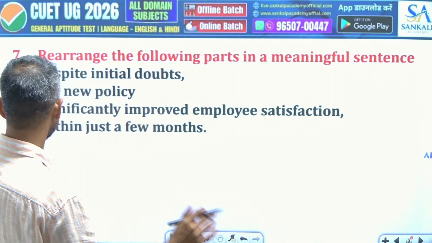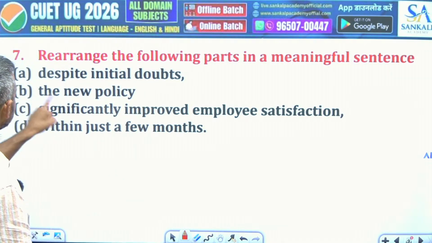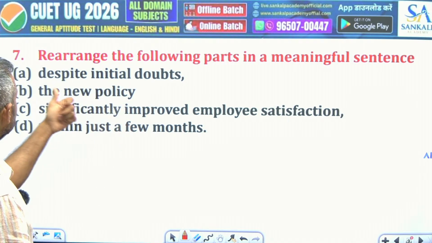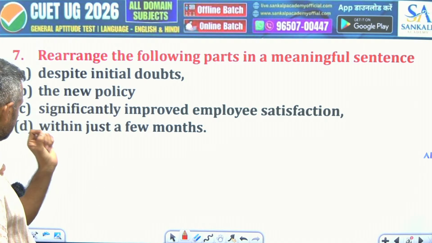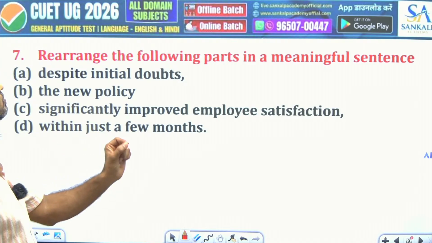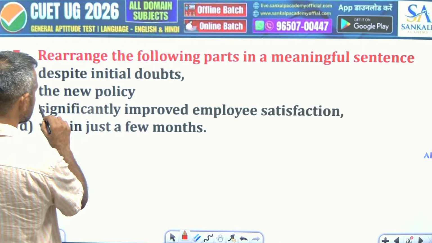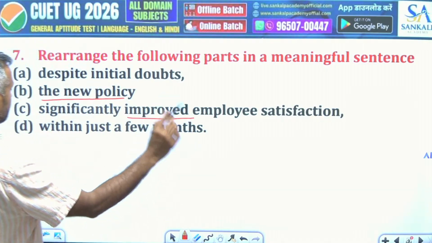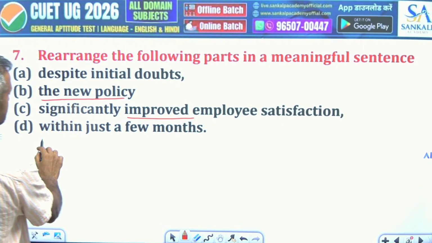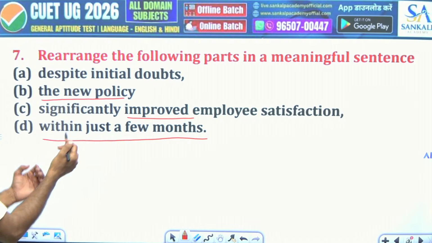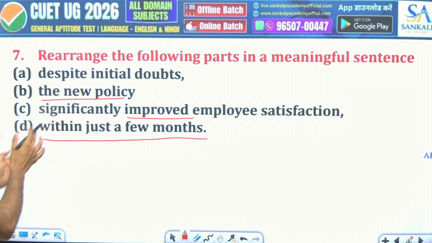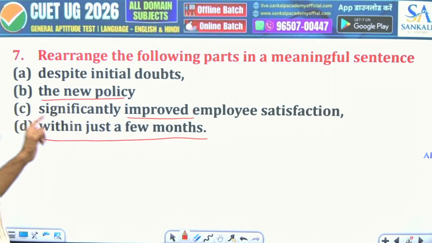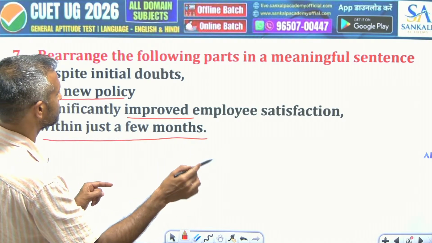So, despite initial doubts, because the sentence can start from here also: despite initial doubts, the new policy significantly improved employee satisfaction. So you see here the new policy improved employee satisfaction, and then this is the time, within just a few months. Now, "within just a few months" can begin the sentence also. So, within just a few months, the new policy significantly improved employee satisfaction